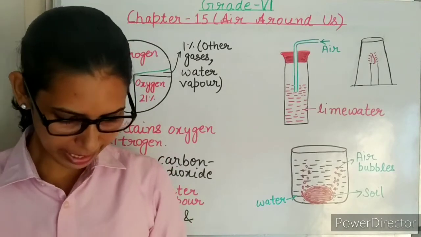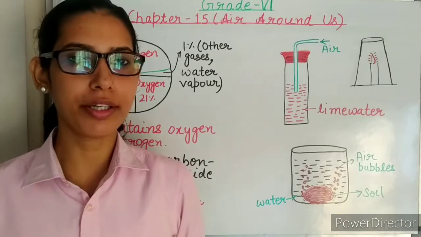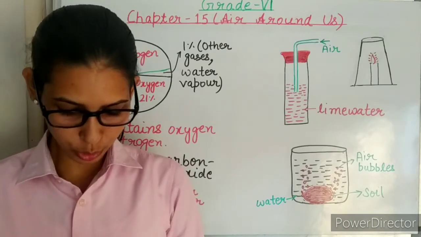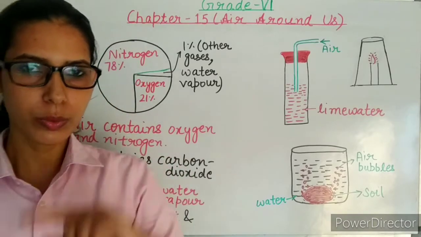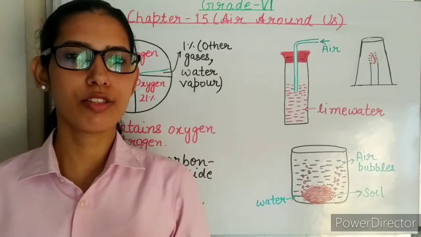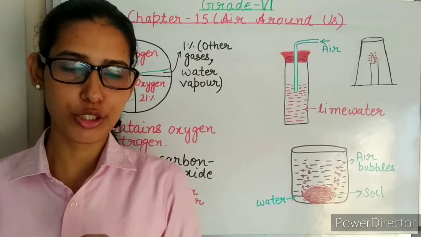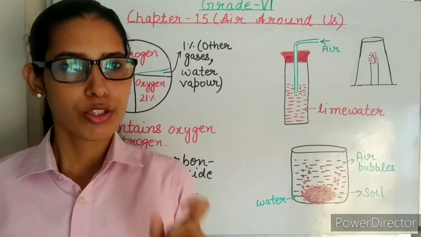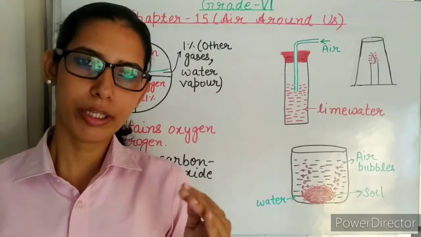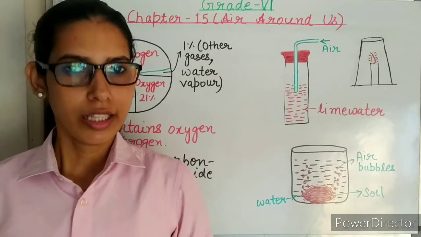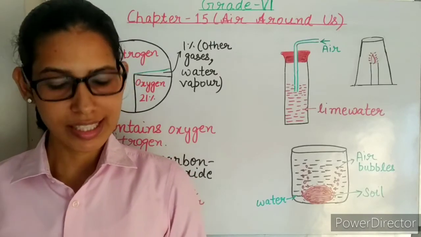The first one: the gas which protects us from ultraviolet rays is ozone. You might have heard that the ozone layer in the atmosphere protects us from the harmful UV radiations, or we can say the ultraviolet radiations of the sun. So the ozone layer present in the atmosphere protects us from the harmful ultraviolet radiations of the sun.